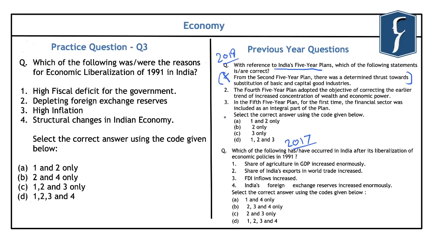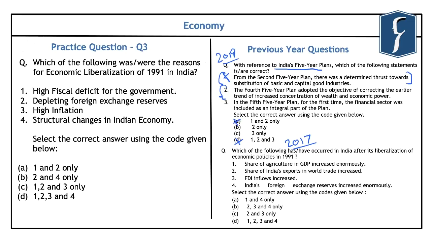And as such, by this you can eliminate options A and D outrightly. And if you look at the second statement, it reads, the fourth five-year plan adopted the objective of correcting the earlier trend of increasing concentration of wealth and economic power. Now, this fourth five-year plan was formulated between the years 1969 to 1974. And we note that this was the period when Indian politics was dominated by the slogan of Garibi Hatao.